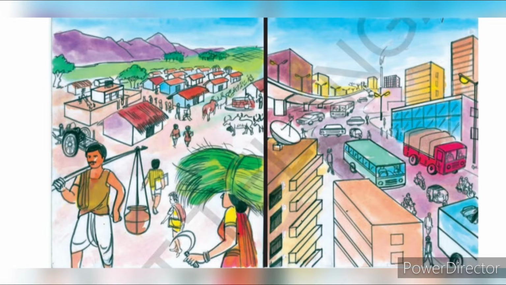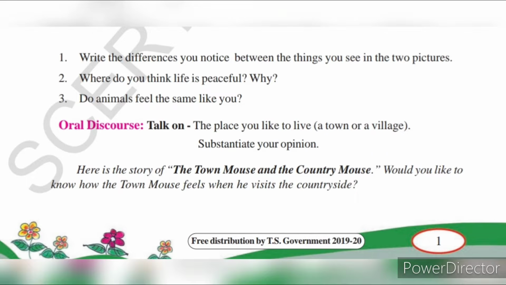Next, the third one: do animals feel the same as you? If you feel the countryside is peaceful, do animals also feel the same? If you feel the town side is peaceful, do animals feel the same? You write down that. This is completely your own answer. You have to write it on your own.